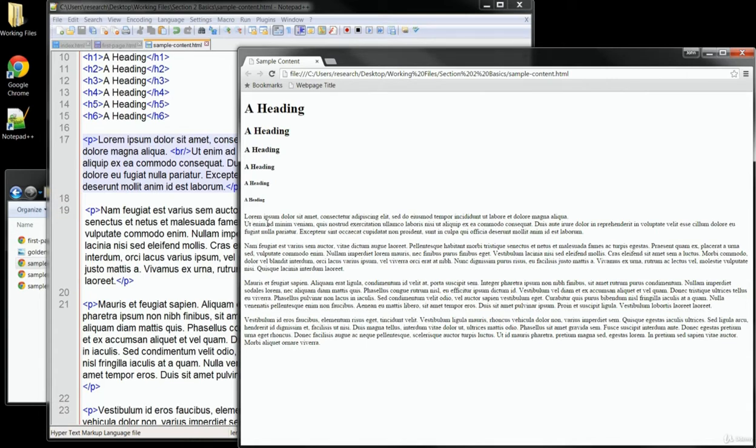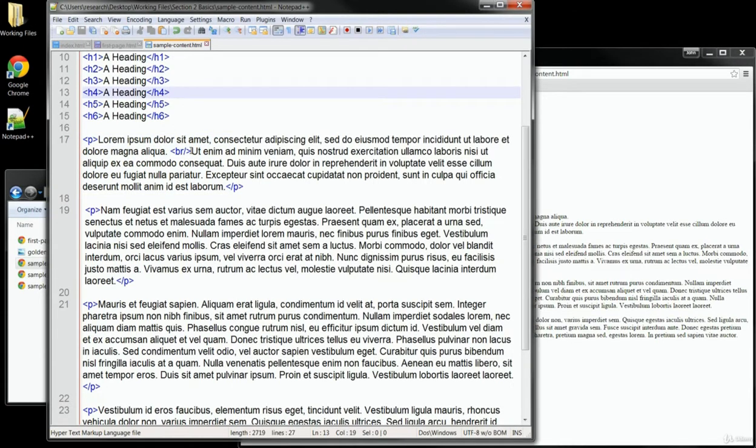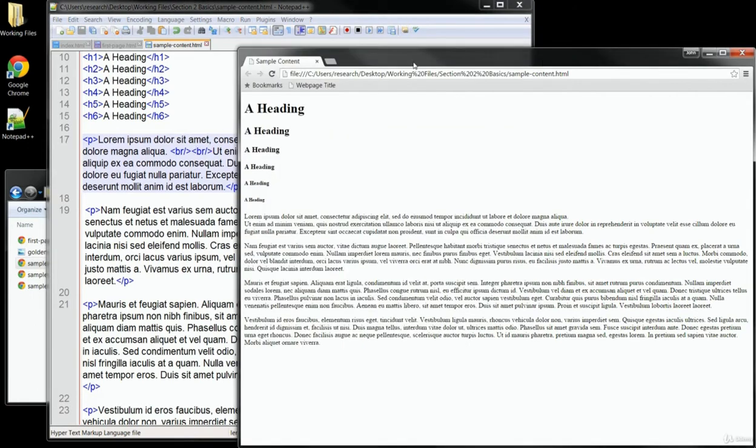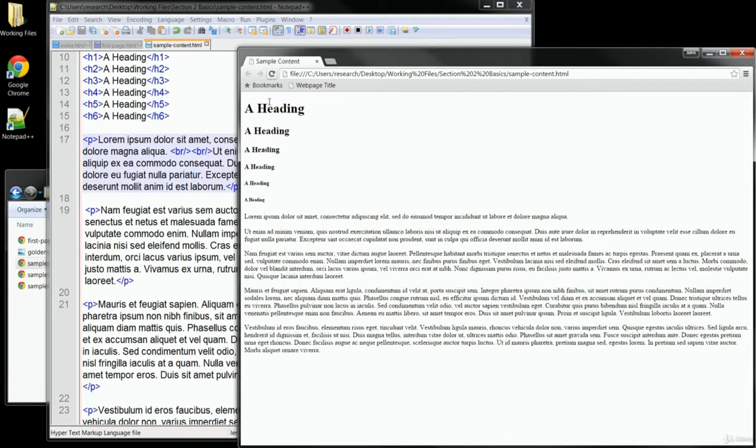Now let's go back to our document and try one more thing. I'll go back to the BR tag that we inserted, I'll copy it, and I'll just paste the second one right after it. So we'll actually have 2 line breaks this time. When I save the page and refresh over here in the browser, you can see now it looks very similar to what we see with the paragraph tags.